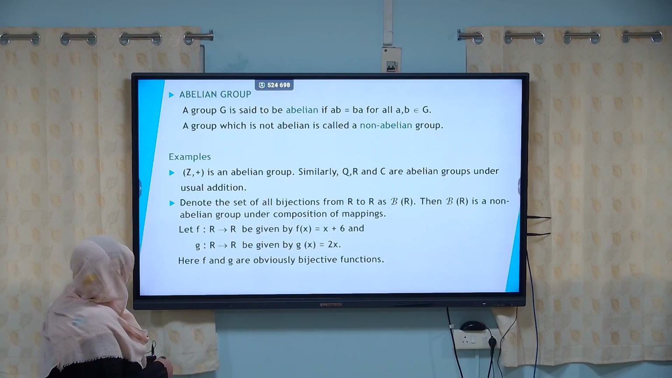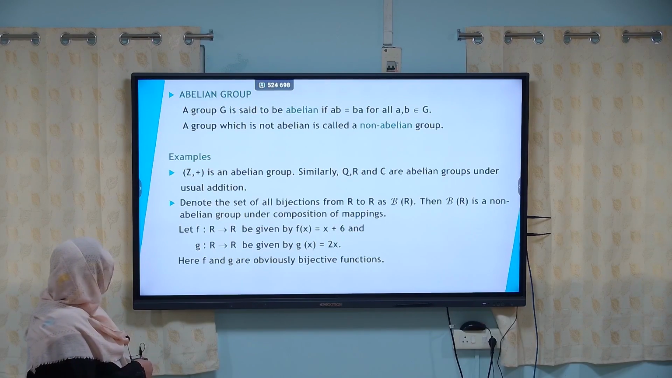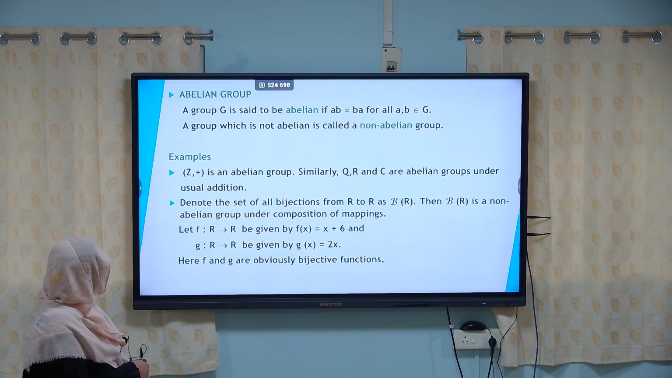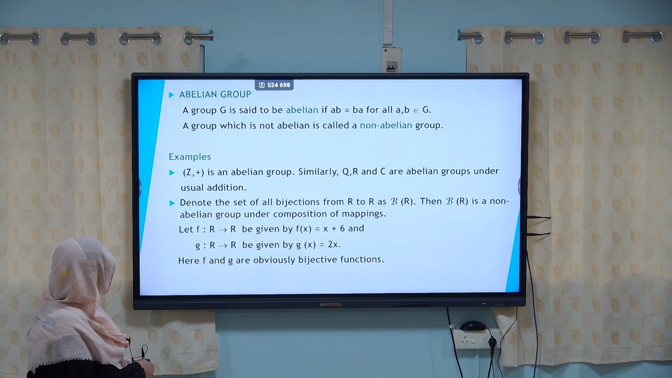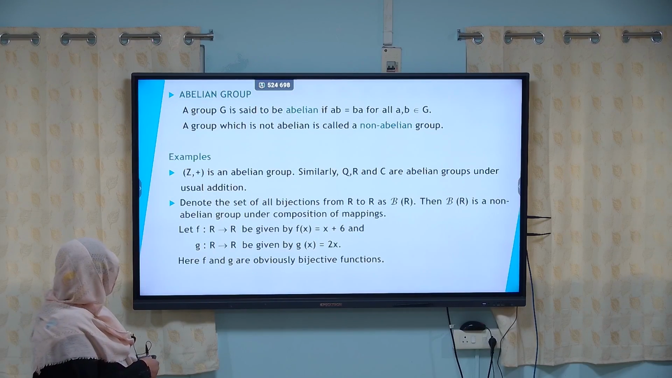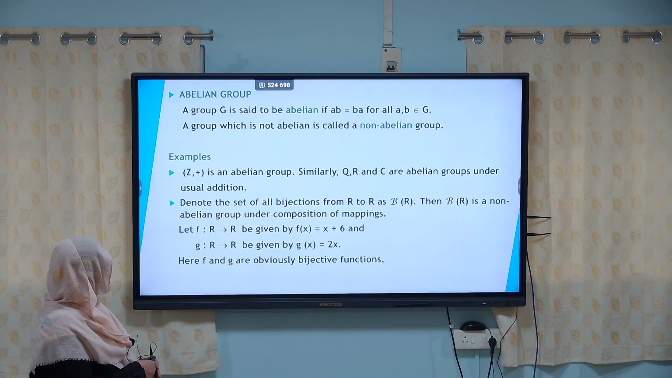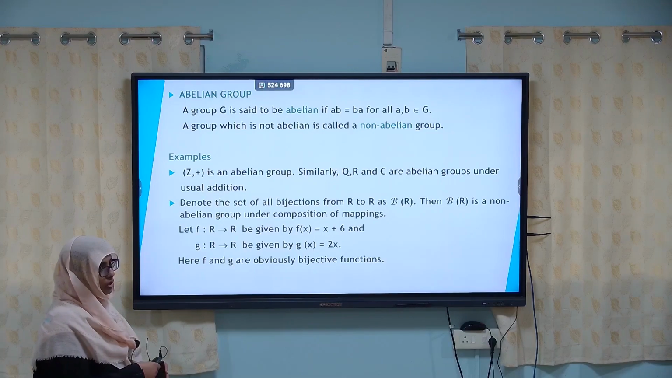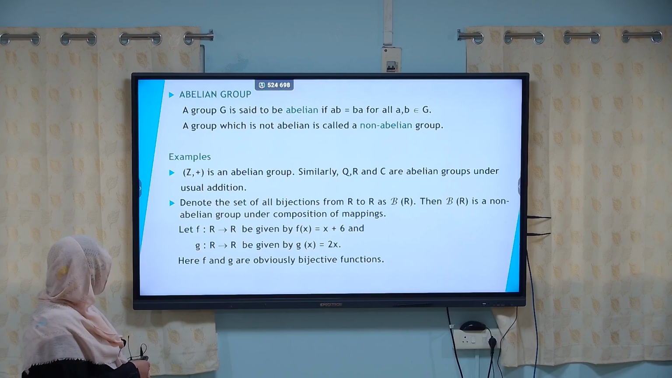Abelian group. A group G is said to be an abelian group if AB equals BA for all A, B belonging to G. A group which is not abelian is called a non-abelian group. Let us find examples for that. Consider the group Z under addition. Z under addition is an abelian group. Similarly, the set of all rationals Q, the set of all real numbers R, and the set of all complex numbers C are all abelian groups under usual addition.